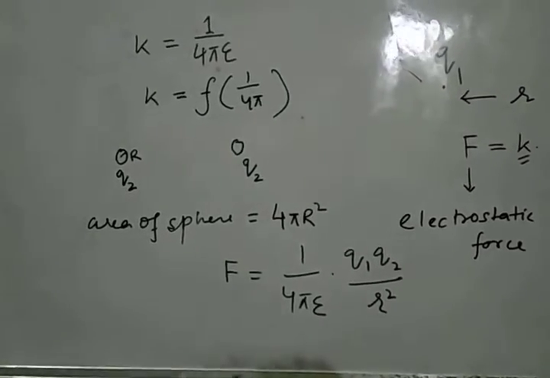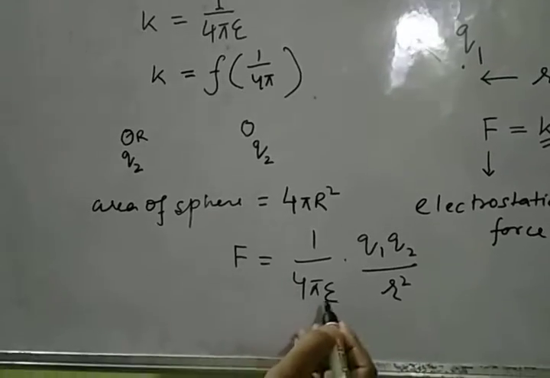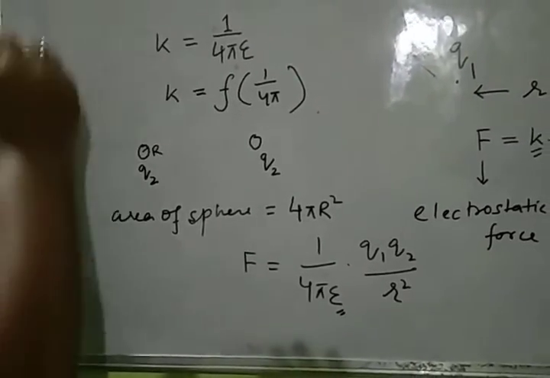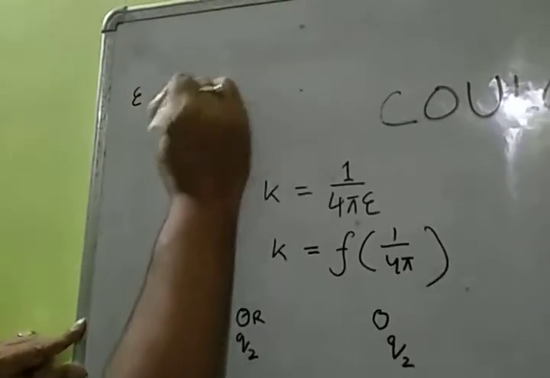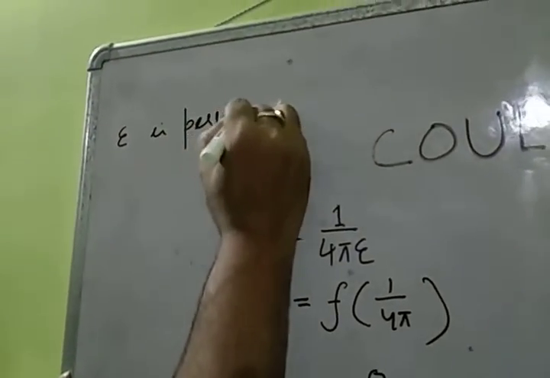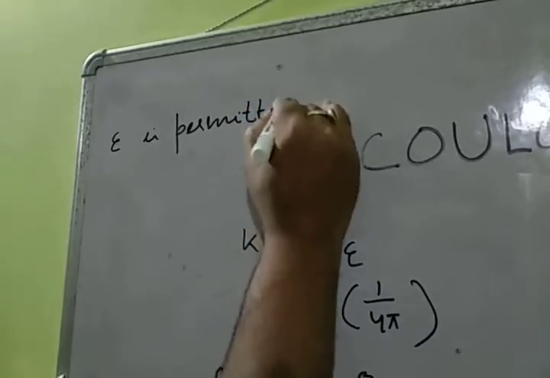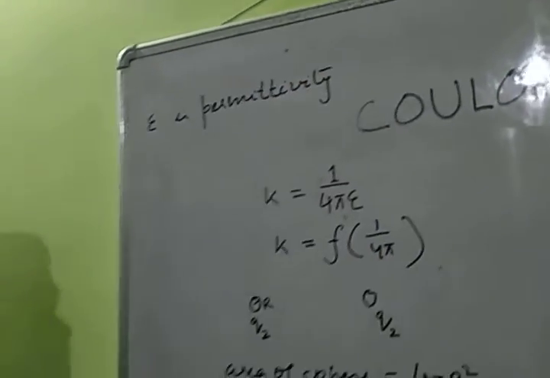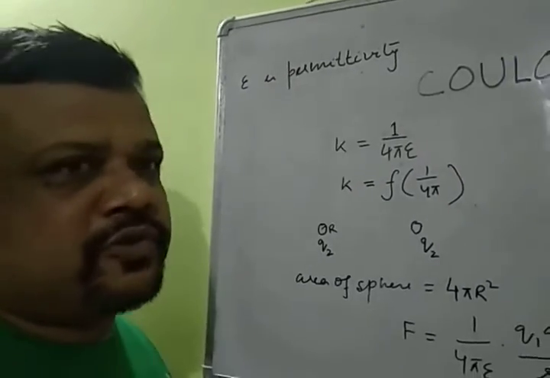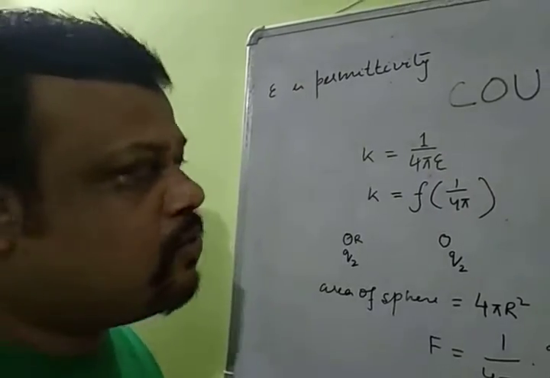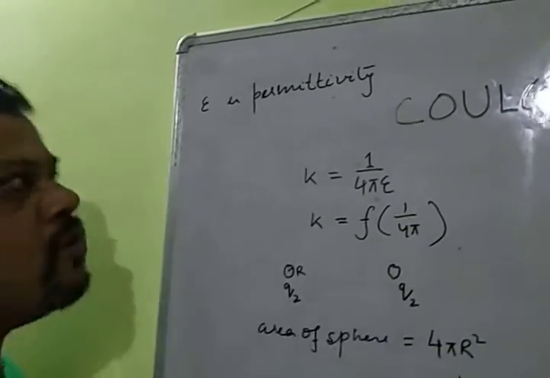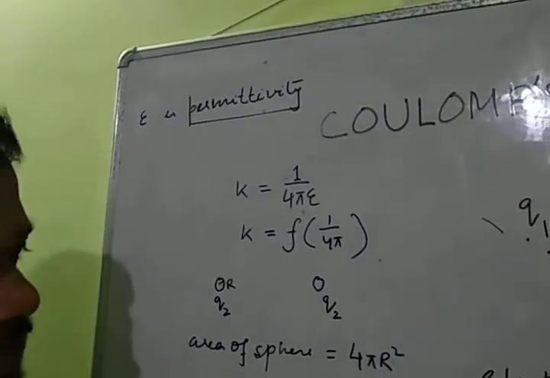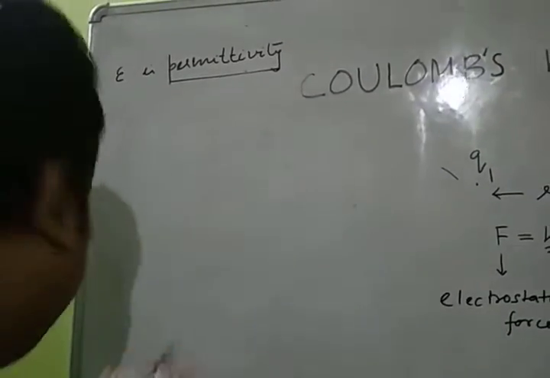Now, what is epsilon? Epsilon is permittivity. What is permittivity? Most of the students, even after passing 10 plus 2, even when they are doing engineering, I have found, do not know what permittivity is.